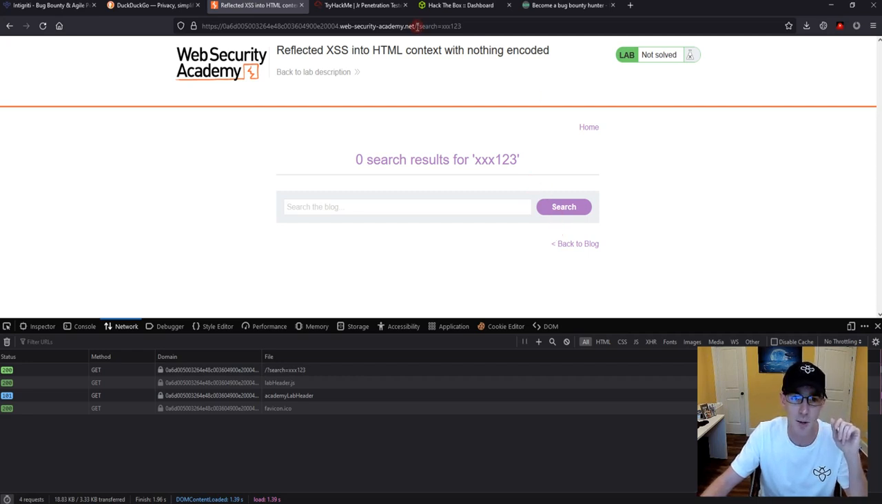And as we can see up here, it sent a GET request with, it actually did use a parameter called search and XSS720p up there.